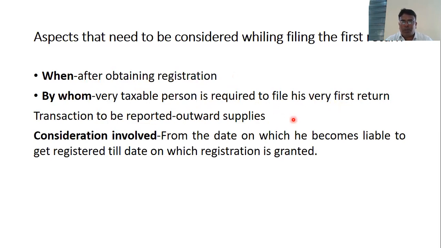Every taxable person who is going to supply goods and services will automatically become liable to submit the returns in the prescribed form in the e-filing terms. The consideration involved is from the date on which he becomes liable to get registered till the date on which the registration is granted. The considerations are: from where it is applicable and up to where it extends. When you apply for registration, when your GST registration is approved, from there they consider your transactions. From the time your registration is issued, it starts for you. These are the things to look out for. They take these considerations.